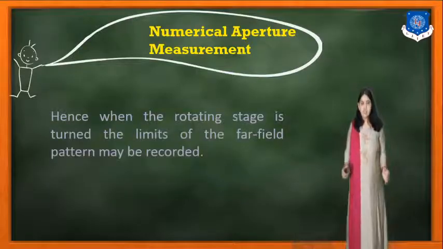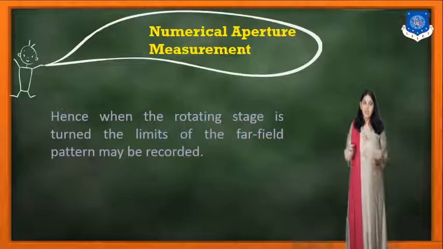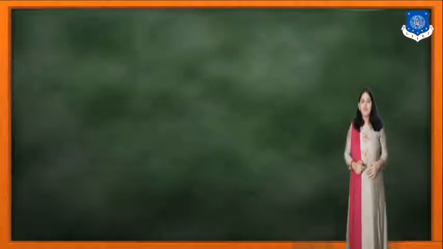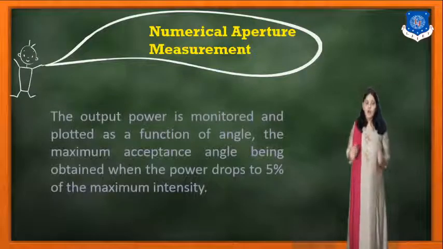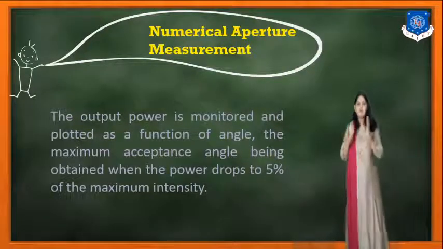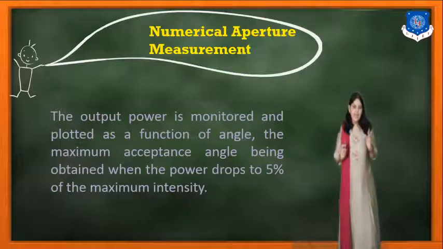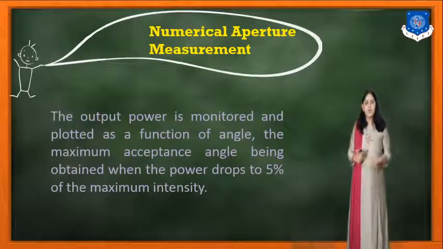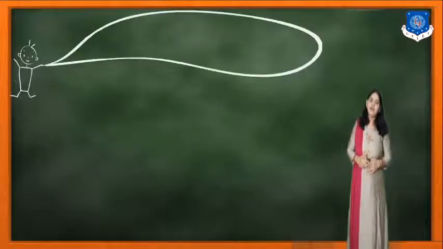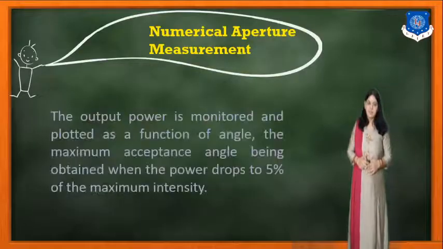Hence the rotating stage is turned, and the far field pattern may be recorded, with the output power monitored and plotted as a function of angle, the maximum acceptance angle being obtained when the power drops to 5% of the maximum intensity.